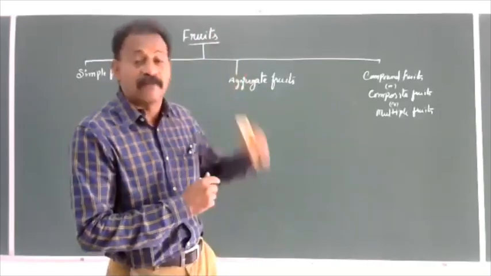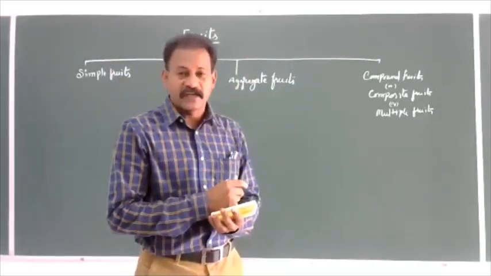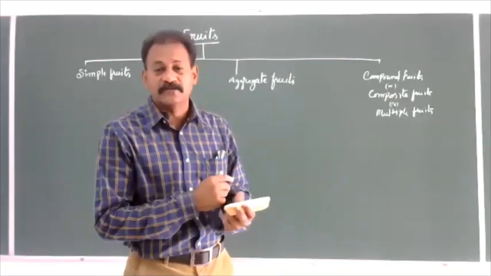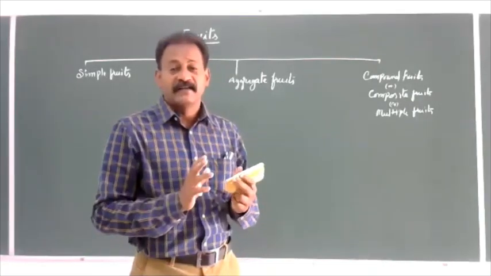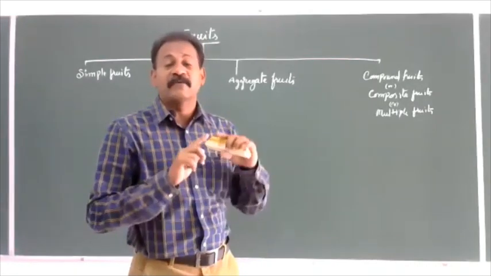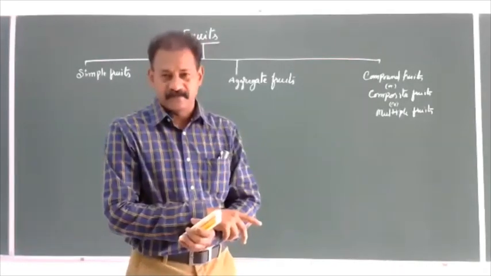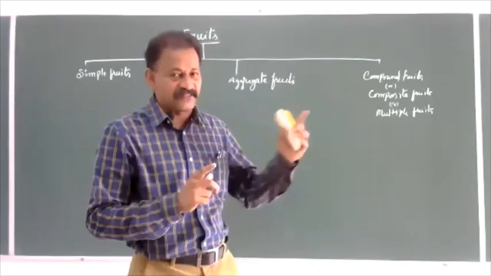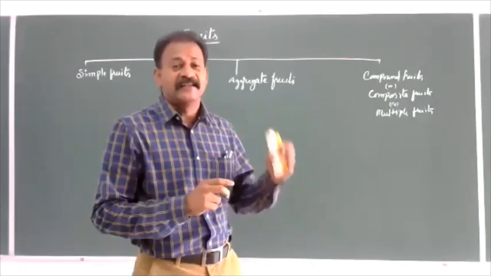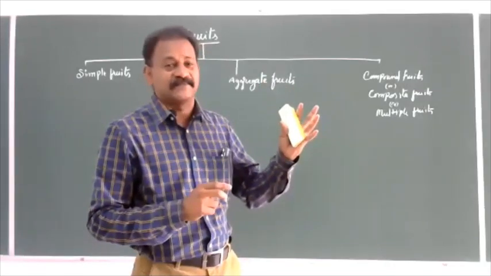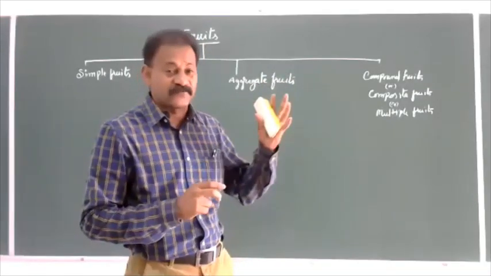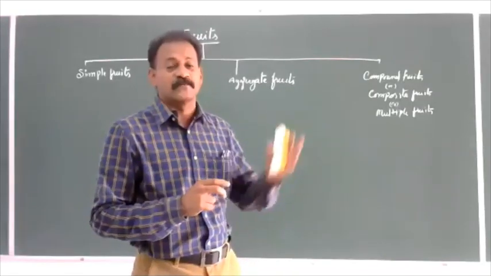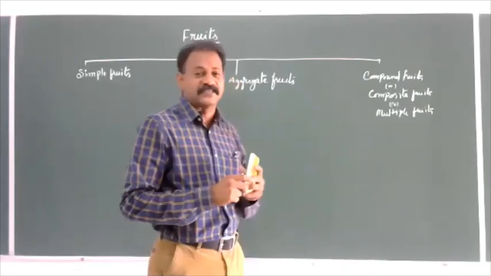But we have seen the third category of fruits, which are called parthenocarpic fruits. Parthenocarpic fruits are those fruits where fruits are formed without fertilization. So, if a fruit is formed without fertilization, then there are no seeds present in such fruits. So, such fruits, parthenocarpic fruits, are also called seedless fruits or fruits without seeds.